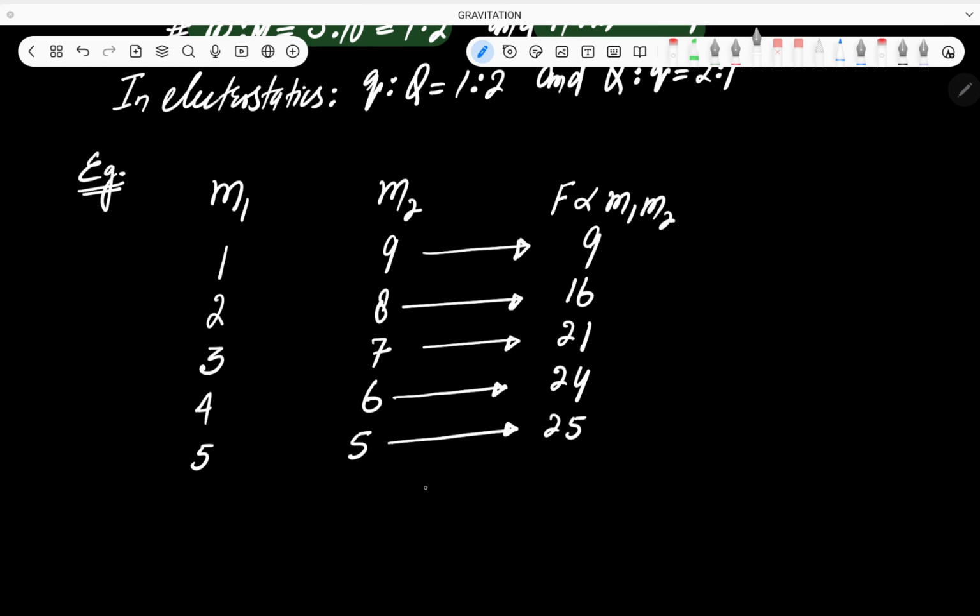Force तब maximum होगा when the particle 10 kg is equally divided amongst the two masses. Okay, 5 kg and 5 kg.